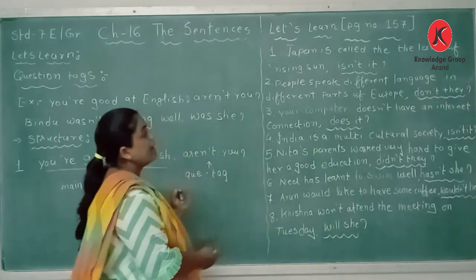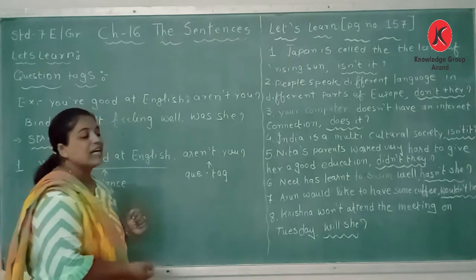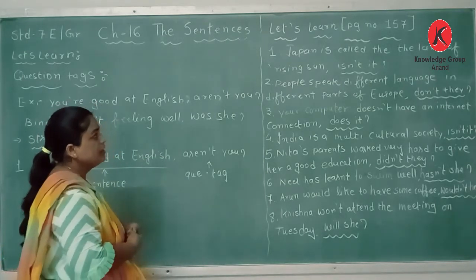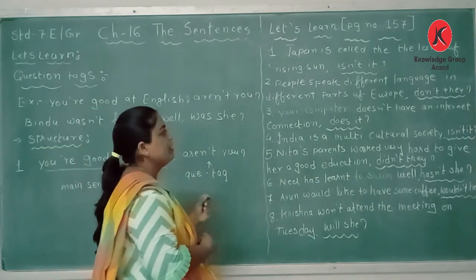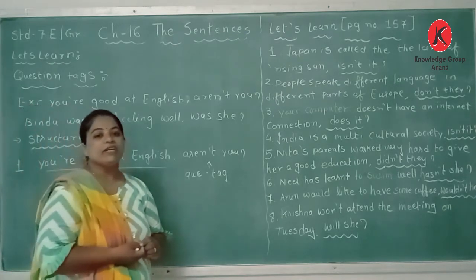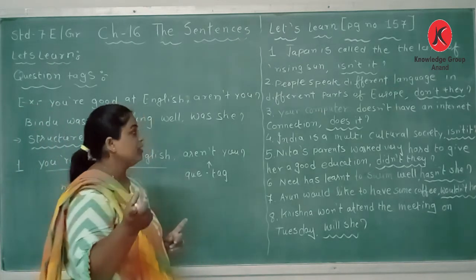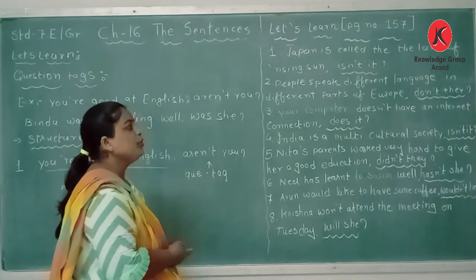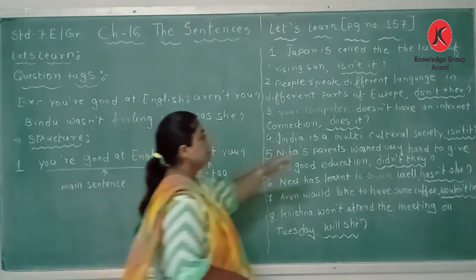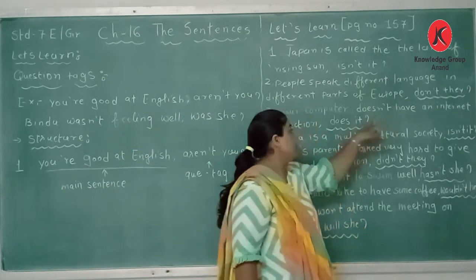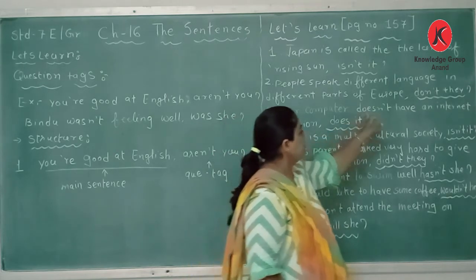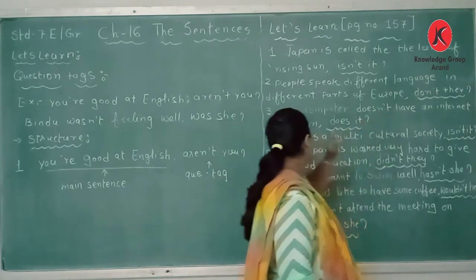The first sentence is: Japan is called the land of the rising sun, isn't it? People speak different languages in different parts of Europe, don't they? Your computer doesn't have an internet connection, does it? Here it is a negative form. Here we have taken the full form, here the short form.